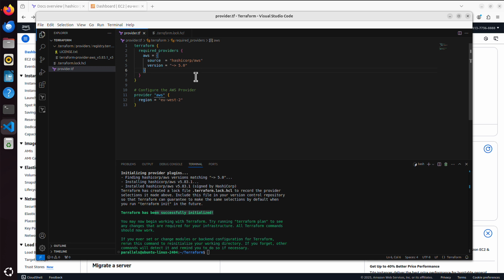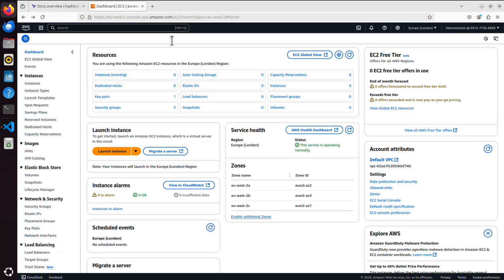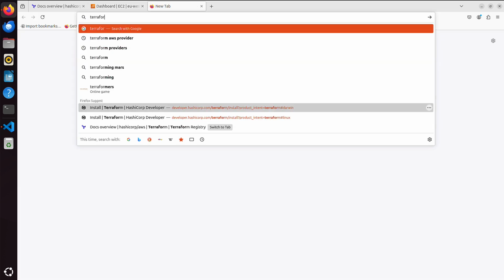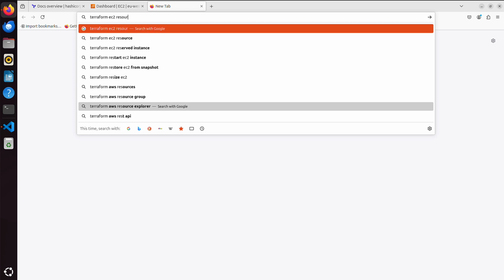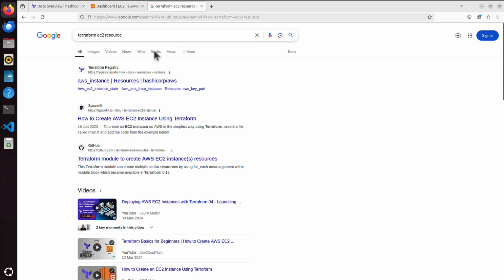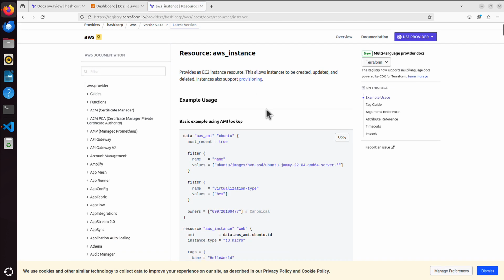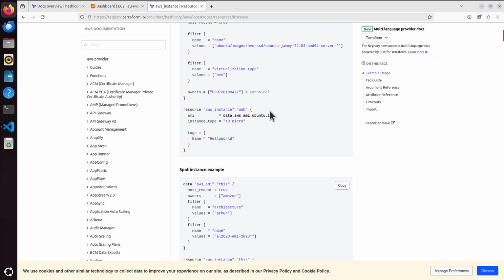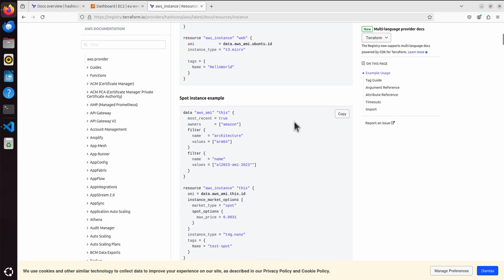So how do I create a server here? As we can see, we have no instances. Instances means virtual servers, and a virtual server is also called EC2 in AWS, Elastic Compute Cloud. And everything we create in AWS is called a resource. So what I can do now is Google Terraform EC2 resource. And the very first link says AWS instance. Well, that's exactly what I need, in fact. If we scroll down, we will see many examples of how we can create an instance in AWS.